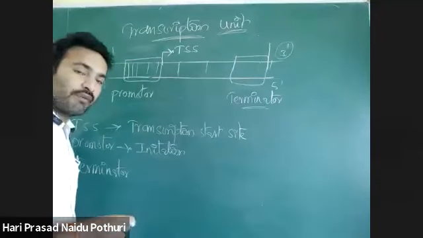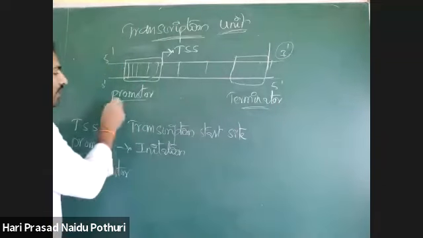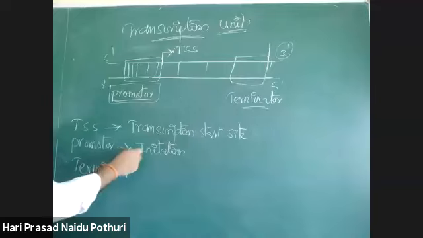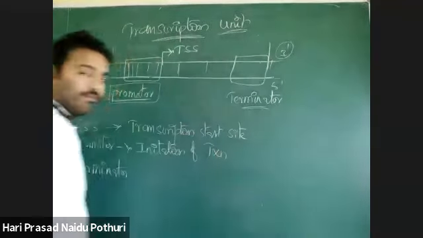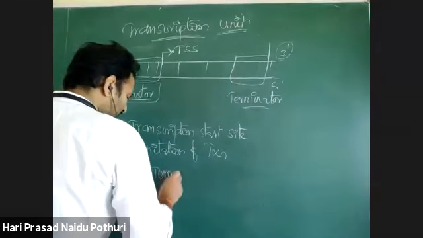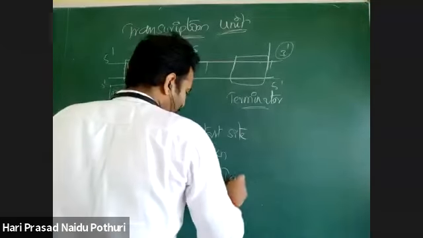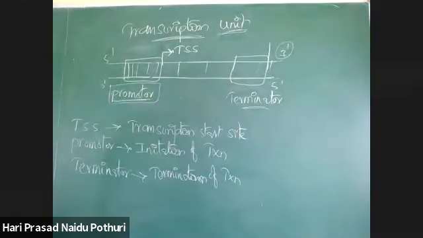As the ori site is responsible for the beginning of replication in the DNA replication mechanism, in transcription there is a sequence called the promoter sequence. This promoter sequence is responsible for initiation of transcription. The terminator is responsible for termination of transcription. Transcription is stopped or terminated with the help of the terminator sequence.